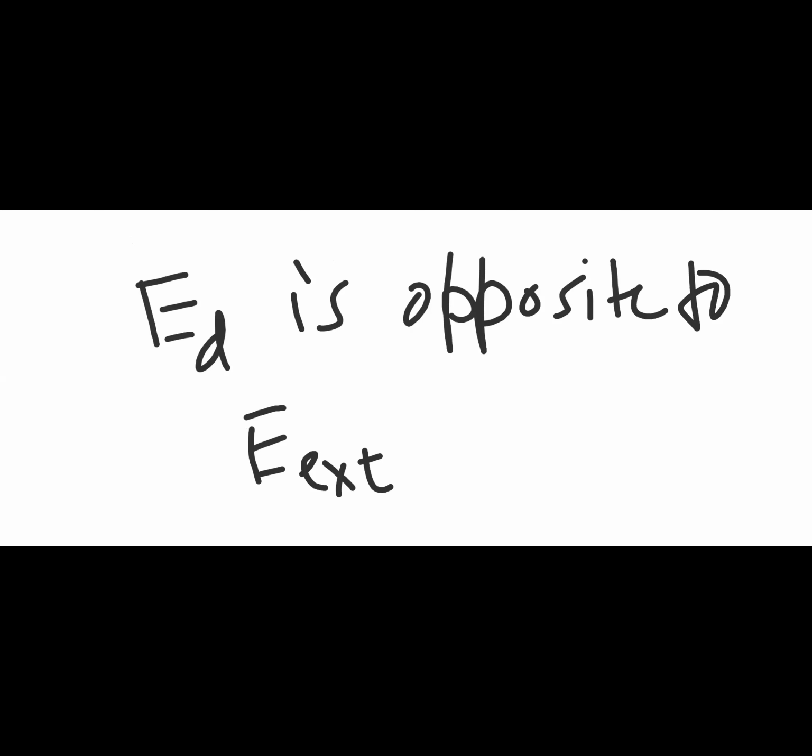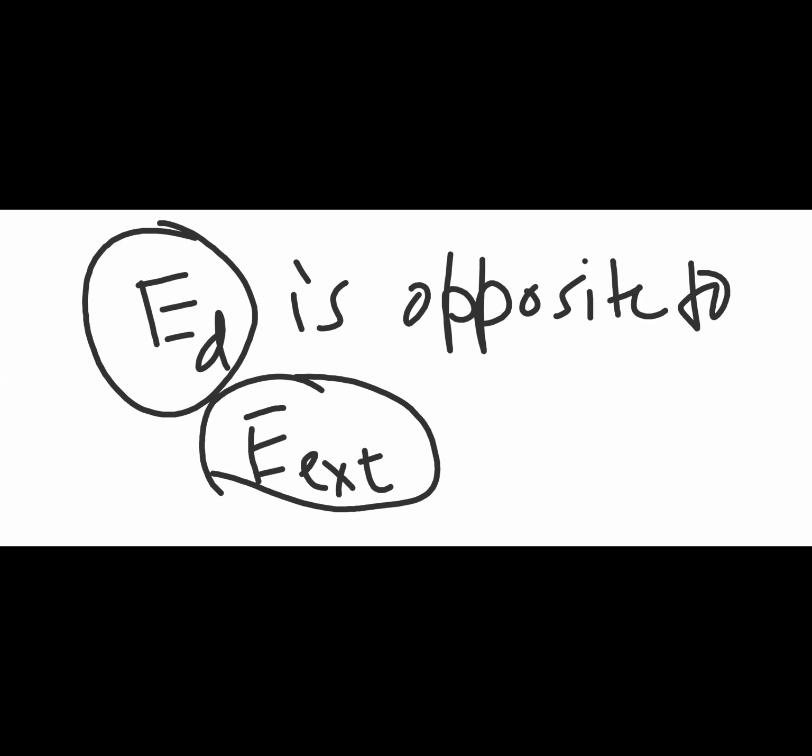So this E_D will try to cancel out the effect of E external. Or you can say that this is generated because of a net dipole moment.